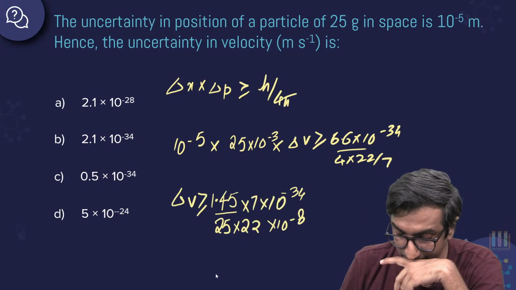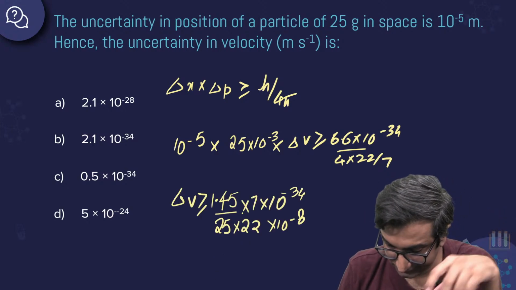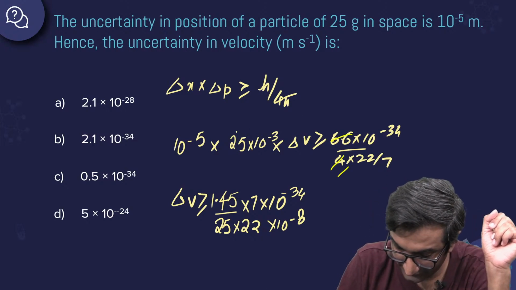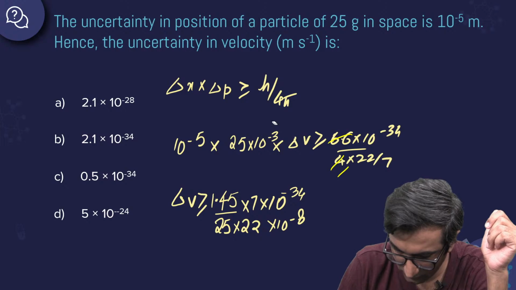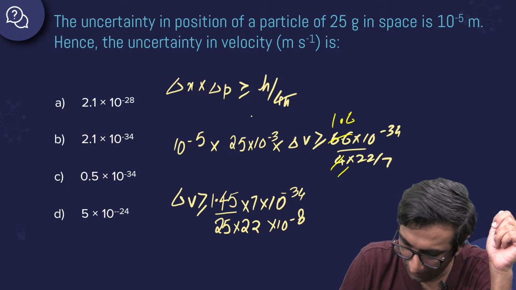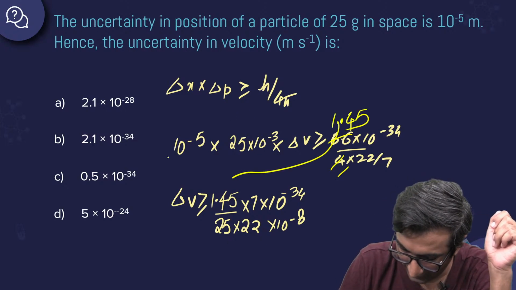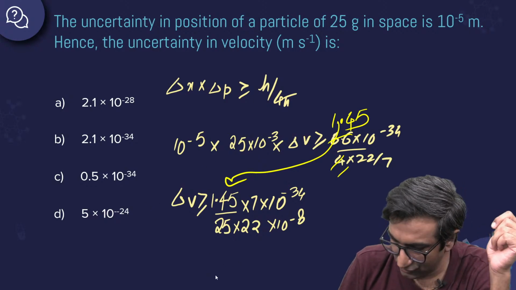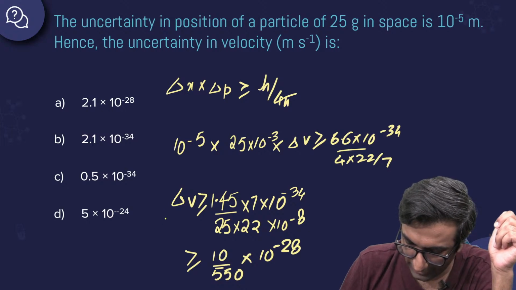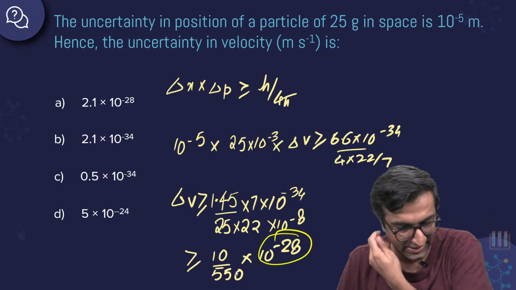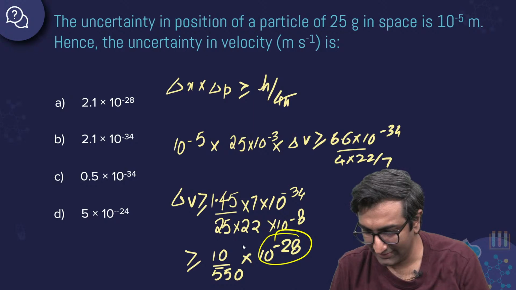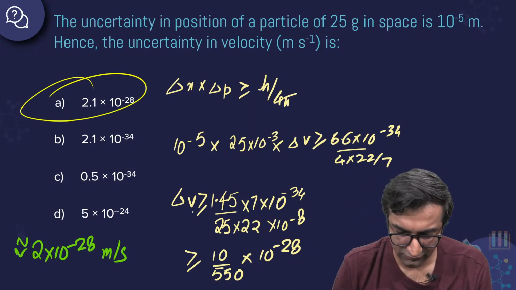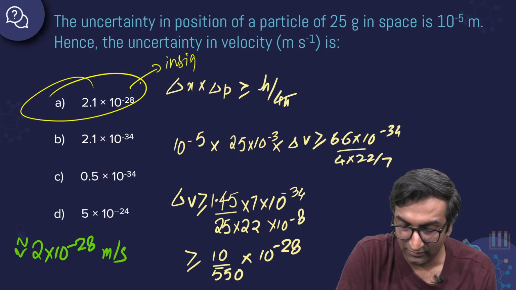So take stuff to the other side. I have conveniently cancelled stuff out, okay? This is 1.4, sorry, 1.45, which is what I've written over here. 22.7, all this I've written here. Cancel things out. Approximately, you get some ridiculous number, 10 power minus 28. And the answer right here is going to be approximately 2 into 10 power minus 28, which is A. So you can see that it's insignificant. It really doesn't matter. Okay?